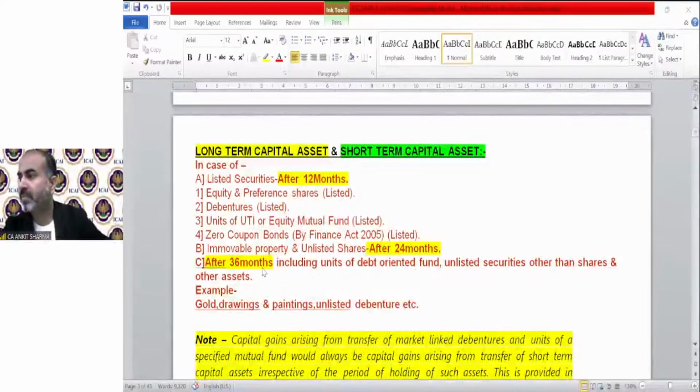Next is Mr. Rahul Sharma is asking, good morning, sir. Can deferred revenue expenditure be a capital asset? No, Mr. Rahul, it cannot be a capital asset. Technically, there is no concept of deferred revenue expenditure under income tax. That is the concept of accounting. So we do not have any definition of deferred revenue expenditure under income tax.